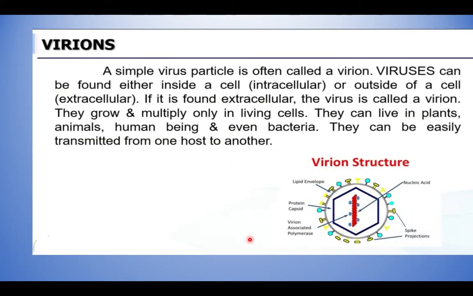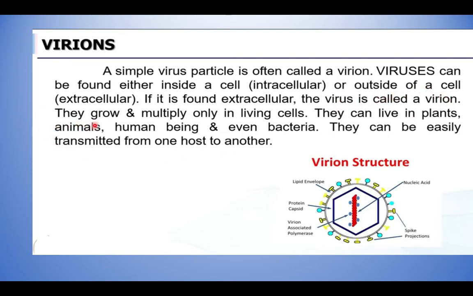And then you should know something about virions. A simple virus particle is often called a virion. It's a kind of virus only, a very minute virus particle. Already a virus is very small in size. So a simple virus particle is said to be a virion. These viruses can be found either inside the cell or outside the cell. If it is found extracellular, that is outside the cell, then the virus is called a virion.